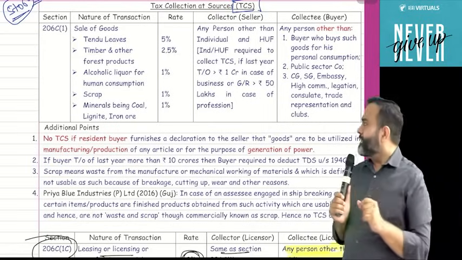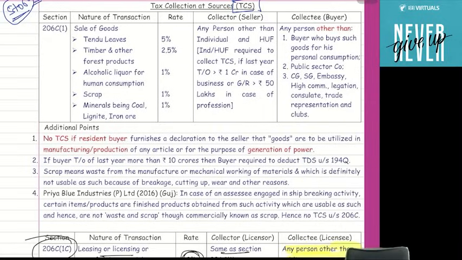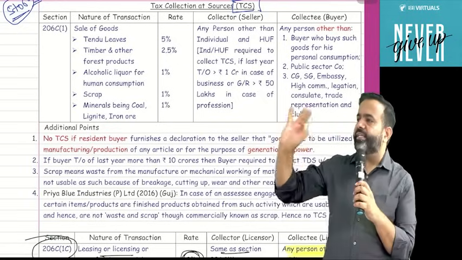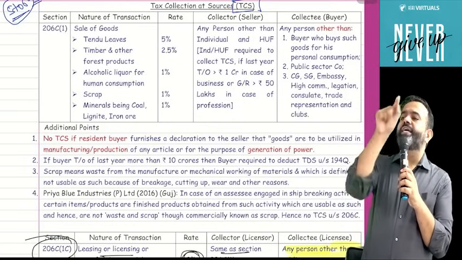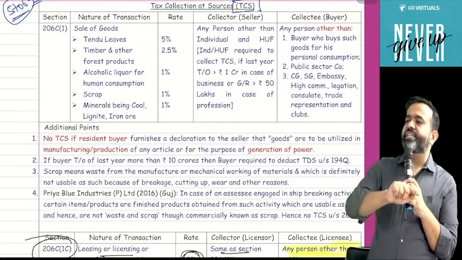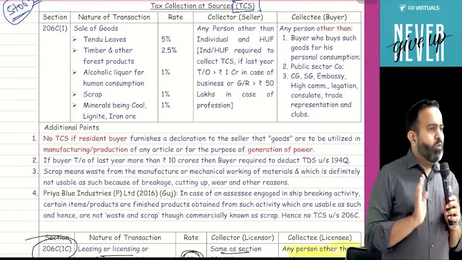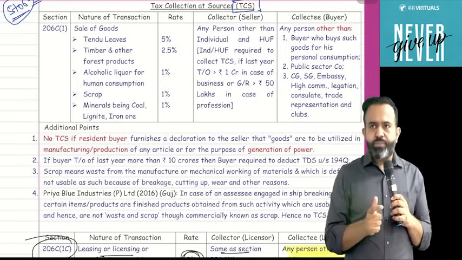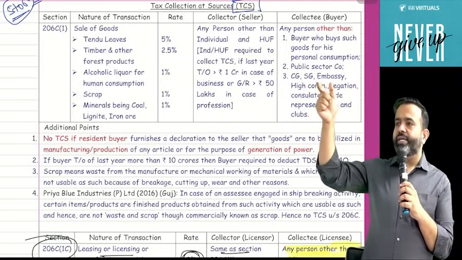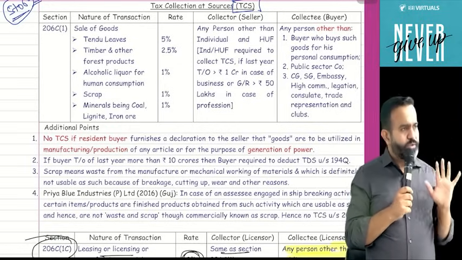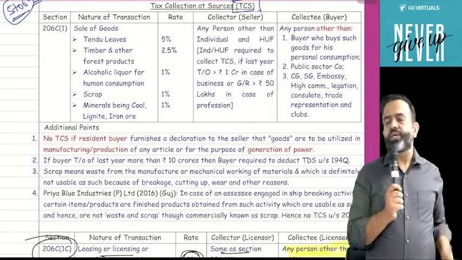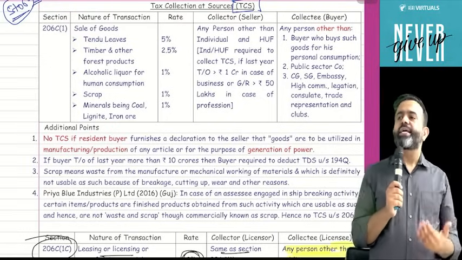One more point, guys: if the buyer purchases these goods, and the buyer gives one declaration, and the buyer is a resident. The buyer purchases these goods and gives a declaration that I am going to use these goods to manufacture any other goods or for power generation, then also TCS is not applicable. What I am saying is that if the buyer gives a declaration to the seller that I am going to use these goods for manufacture of any other goods or for power generation, then TCS is not applicable.